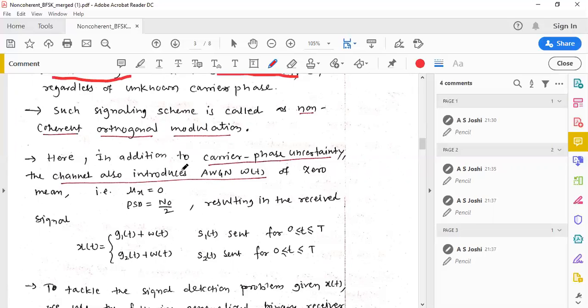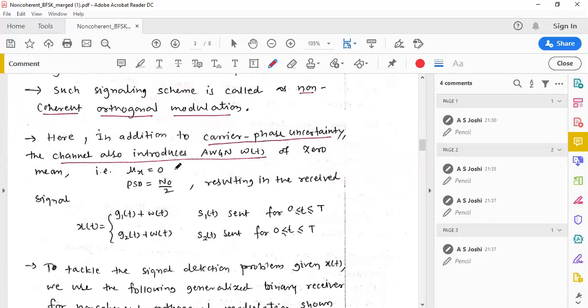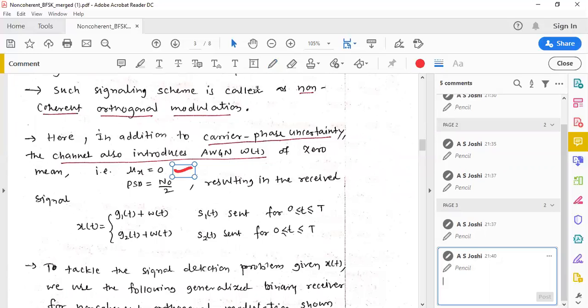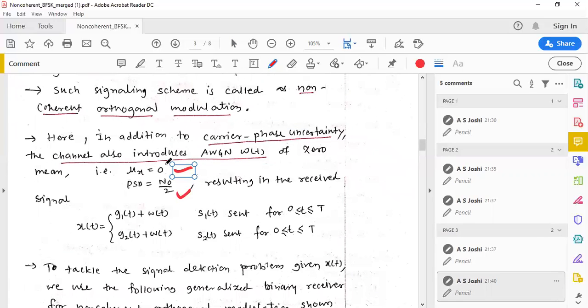We assume that the additive white Gaussian noise has zero mean, so mu x equals 0, and it has a power spectral density of N0 by 2. That results in the received signal. x(t) is a random signal, nothing but the received signal at the receiving end, which is the addition of the phase shifted signal g1(t) of s1(t) plus w(t).